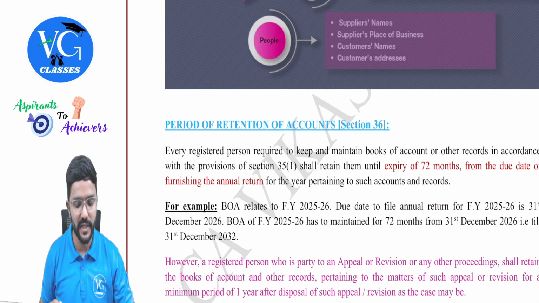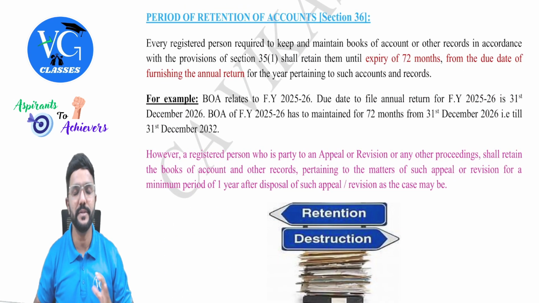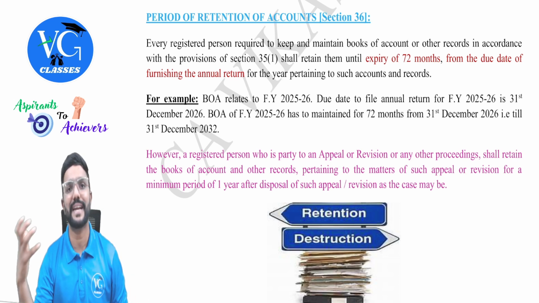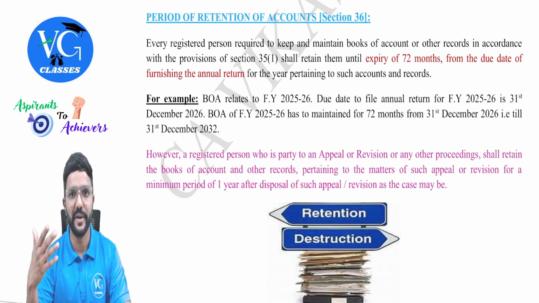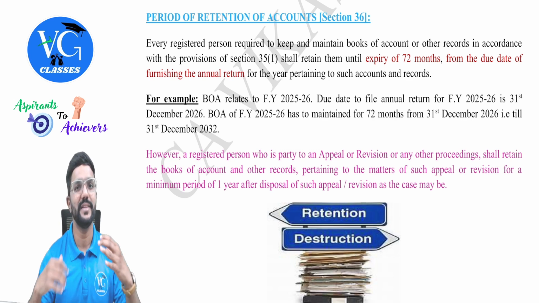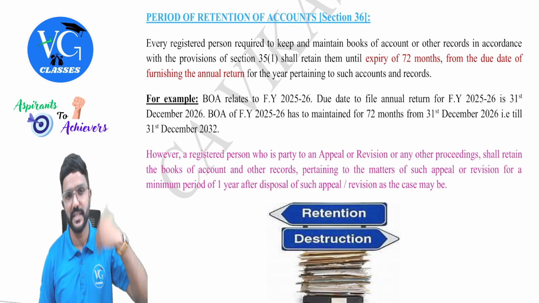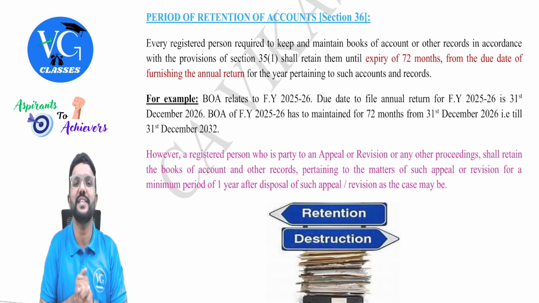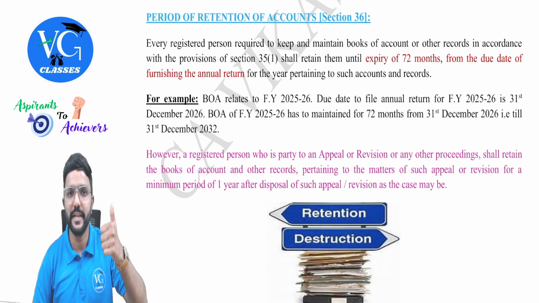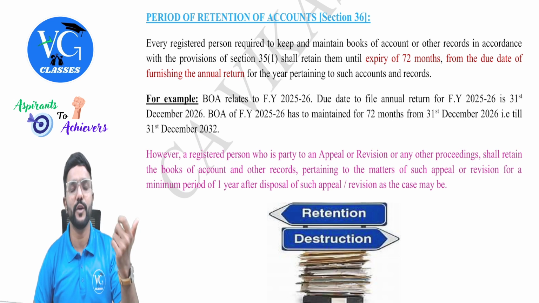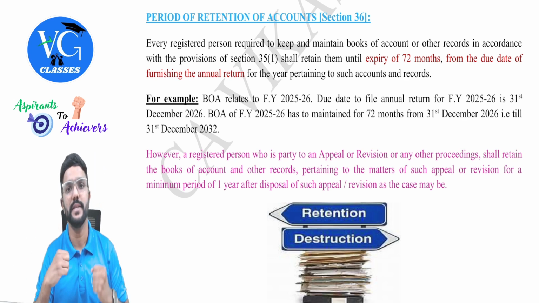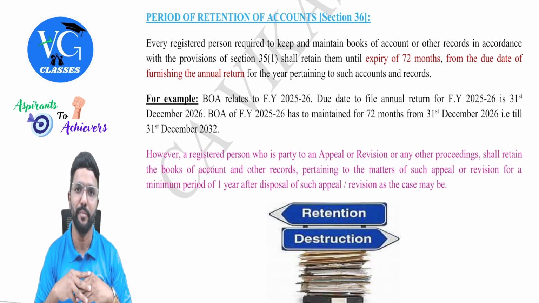Fine. Now going to section 36. And they may also ask sometimes, what are the accounts or records to be maintained with respect to certain businesses or certain persons, guys? For example, agent or works contract service. So you know what work they would be doing. For example, agent. So what are they doing? They're supplying the goods on behalf of the principal, or they're purchasing the goods on behalf of the principal. So what all details they have to maintain? You can just use your common sense to tell, sir, they have to maintain the principal details. Yes, the details of the goods they have received on behalf of the principal, or they have sold on behalf of the principal. Yes, and with respect to payment, all the details they have to maintain.